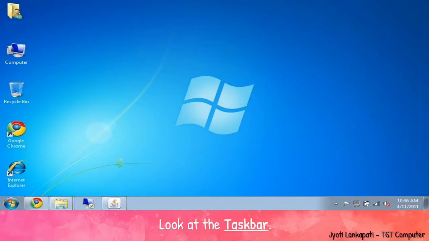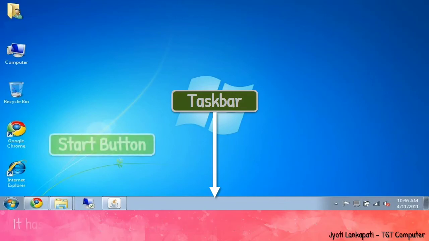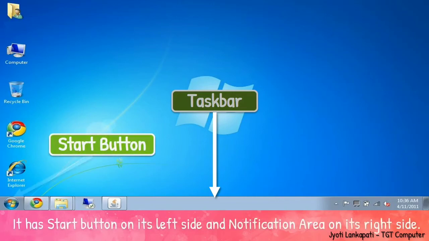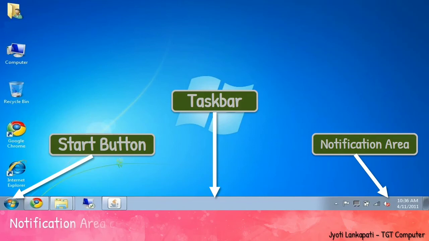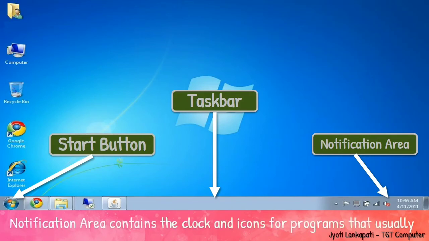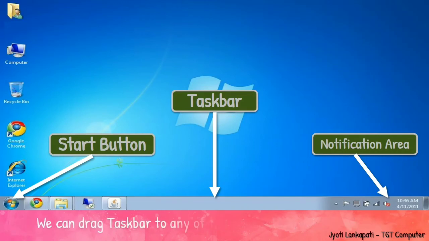Now look at the taskbar. The taskbar is located at the bottom of the screen, or we can say desktop. It has the Start button on its left side and the notification area on its right side as shown in the figure. The notification area contains the clock and icons for programs that usually run in the background, for example, internet connection, voice controller, etc. We can drag this taskbar to any of the four sides of the desktop.